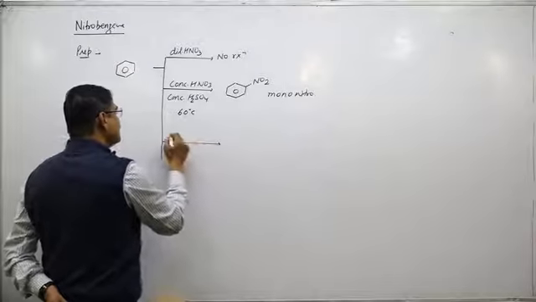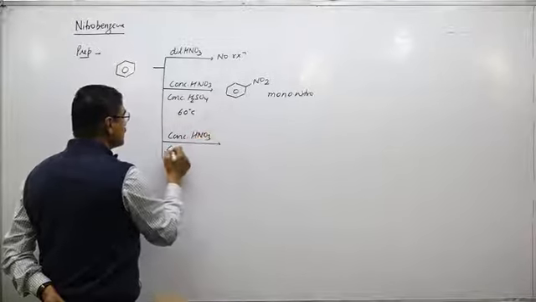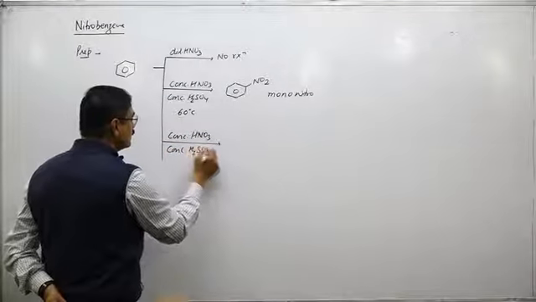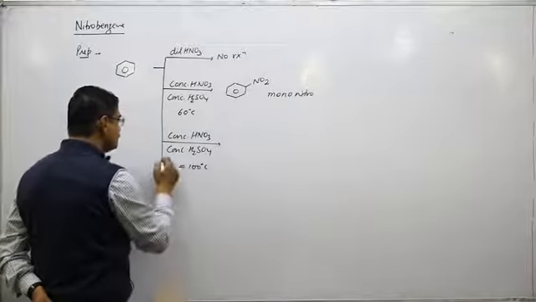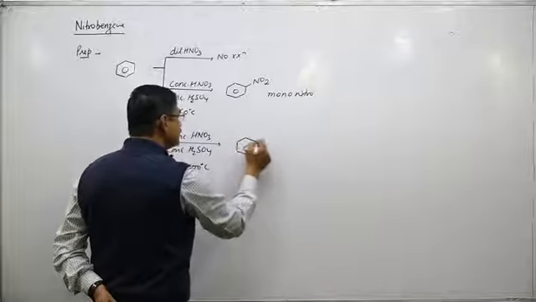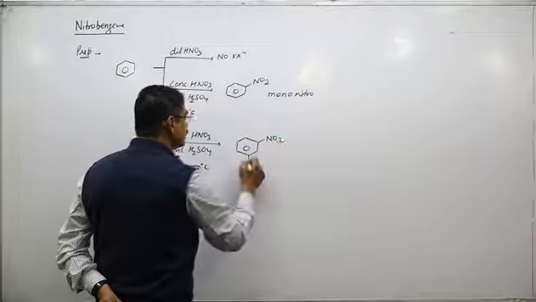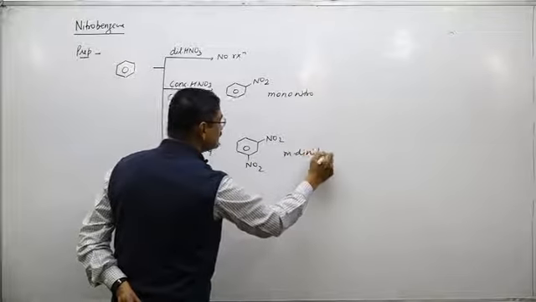If I take the same reagents, concentrated HNO3 and concentrated H2SO4, at approximately 100 degrees centigrade, then the dinitro product is obtained. This is the meta dinitro compound.